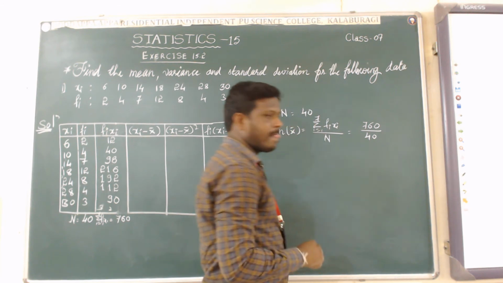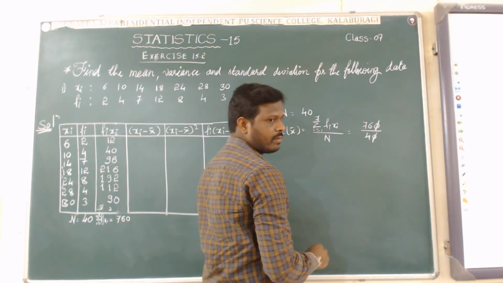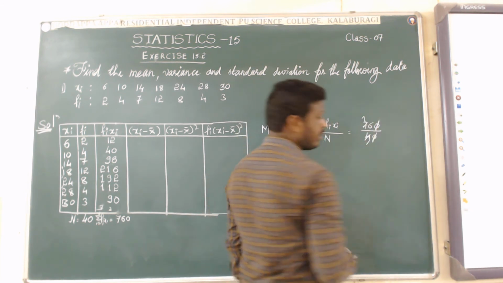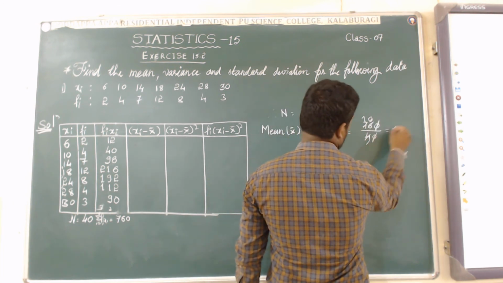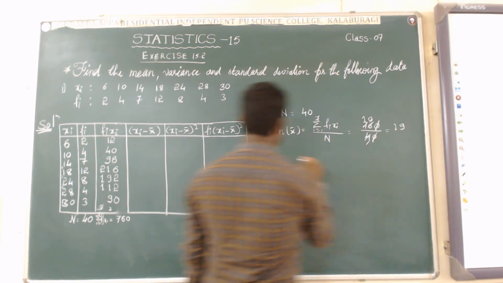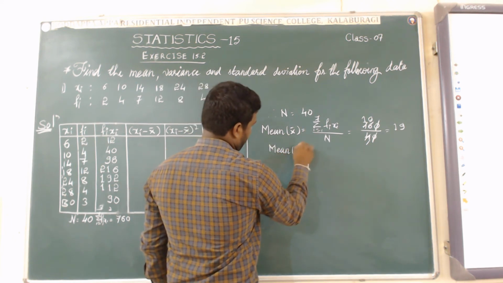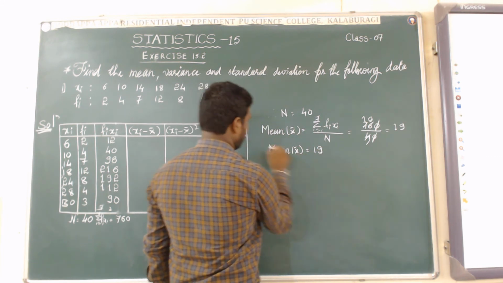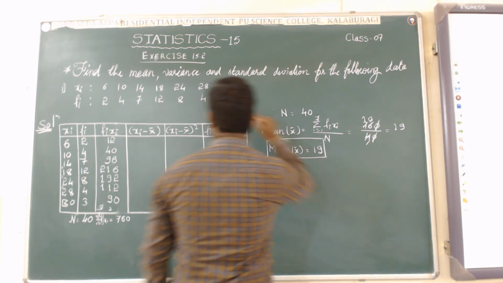The zeros cancel, 4 and 4 cancel, leaving 76 by 4, which is 19. So the mean x bar equals 19.